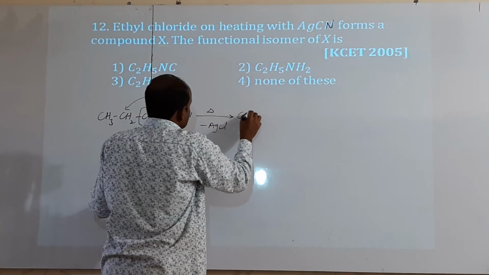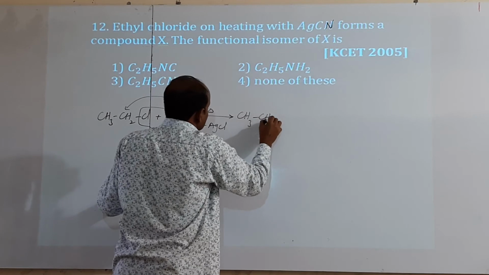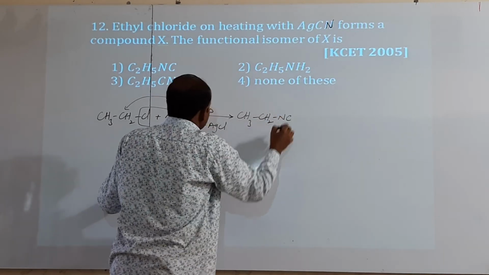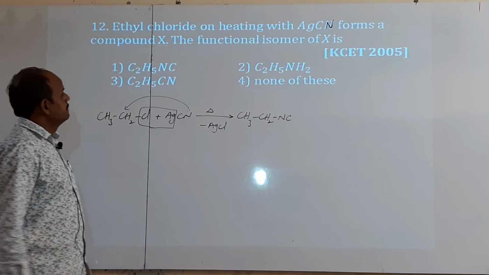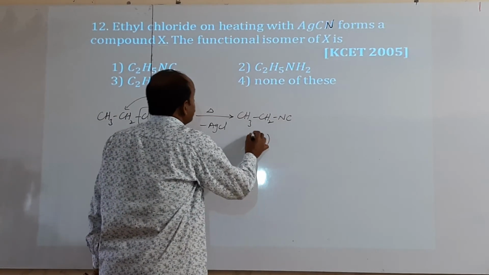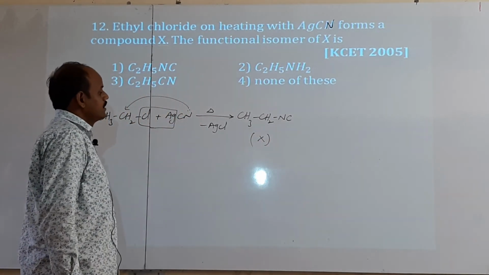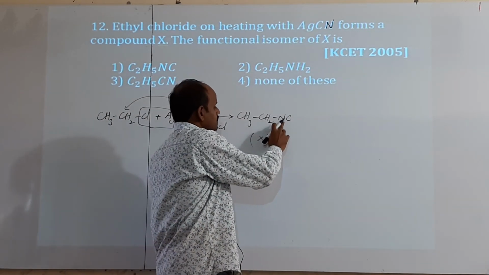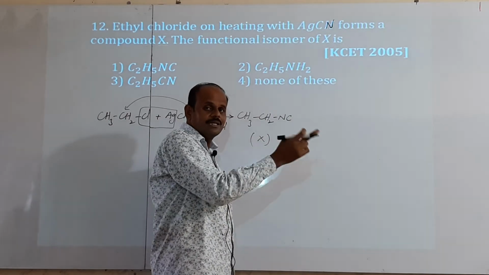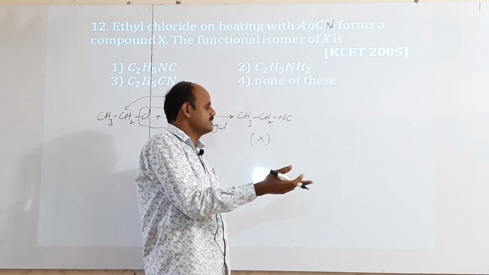Then we get ethyl isocyanide, this is X. What is the functional isomer of this isocyanide? Cyanides and isocyanides are both functional isomers.